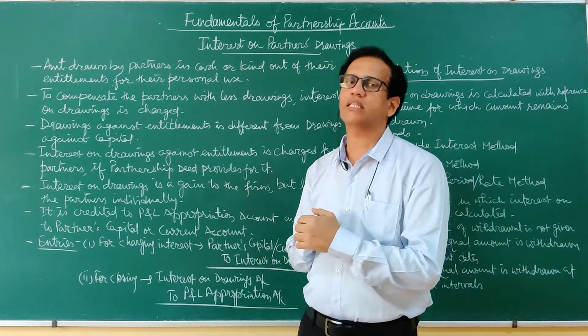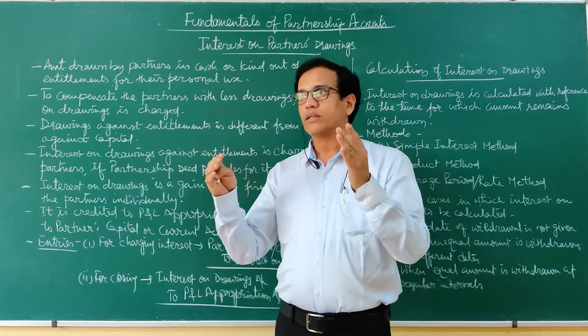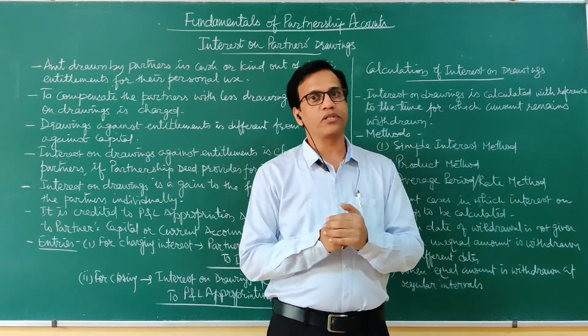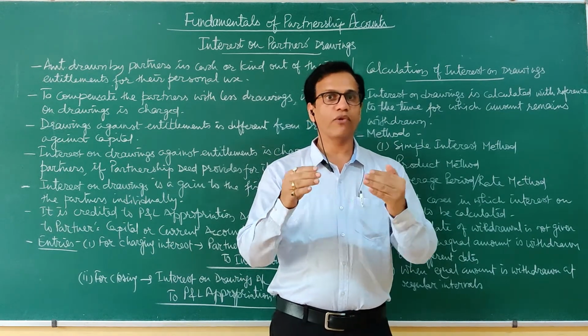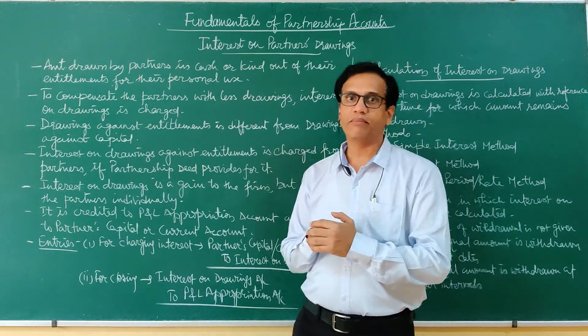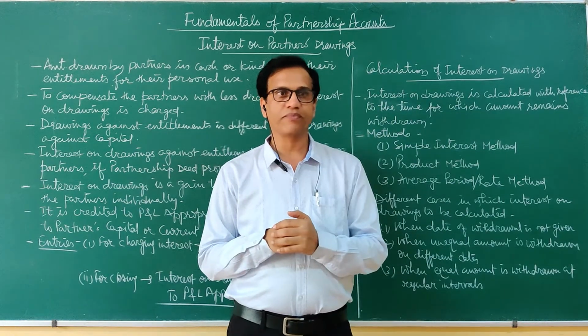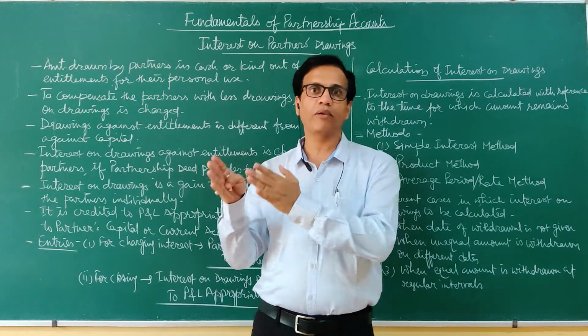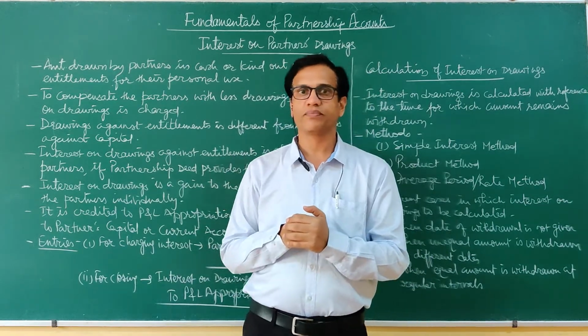The reason for that is very simple. It is not always so that the amount of drawings will be similar for all the partners. It will depend on their entitlements. It will depend on their needs. So it may be less for some partners, it may be more for other partners.